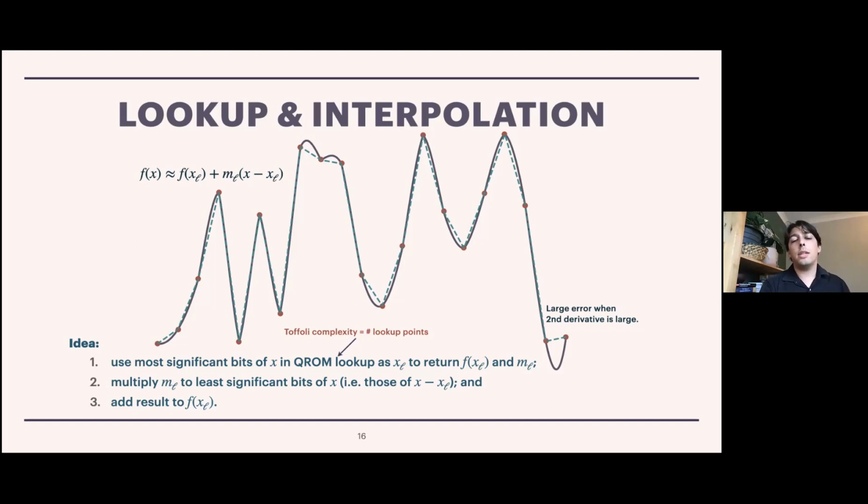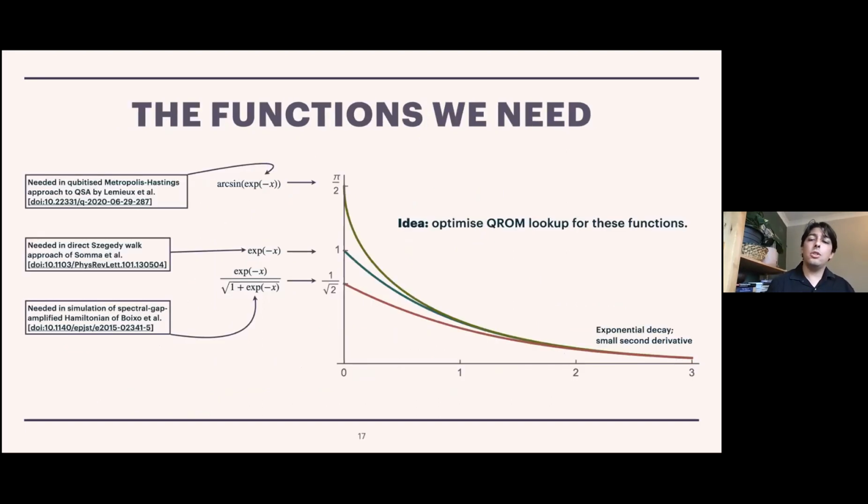So the Toffoli complexity of this, ignoring the cost of the arithmetic, which we do cost out in our paper, goes as the number of lookup points. And I'll briefly point out that the error of this thing depends on the second derivative of the function being approximated.